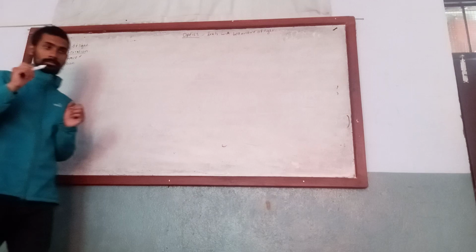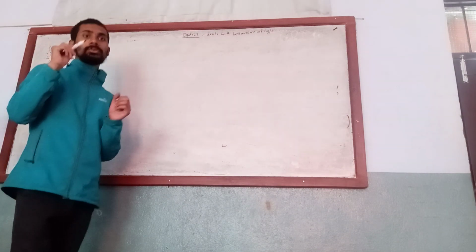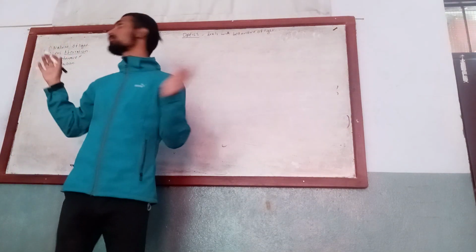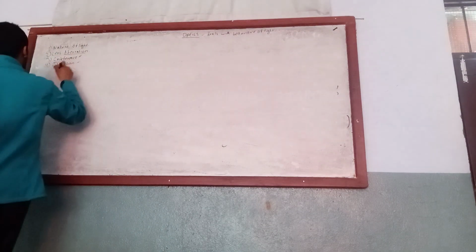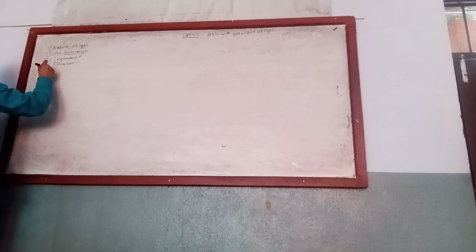Now our next lesson will be diffraction. When light travels through a narrow slit, it is spread out, which is known as diffraction. And we will be studying polarization.